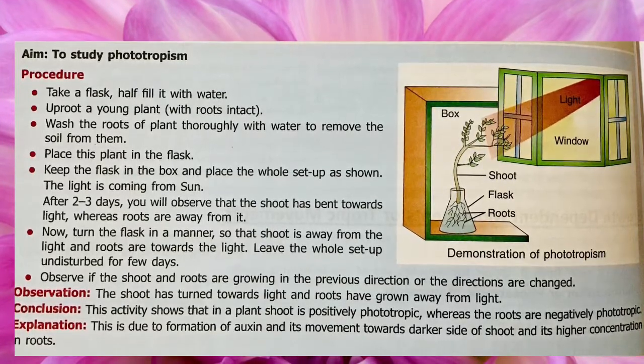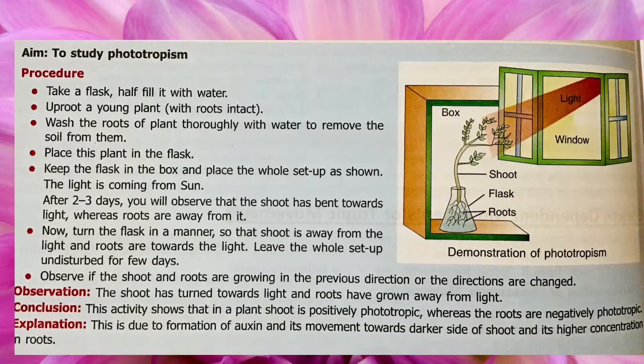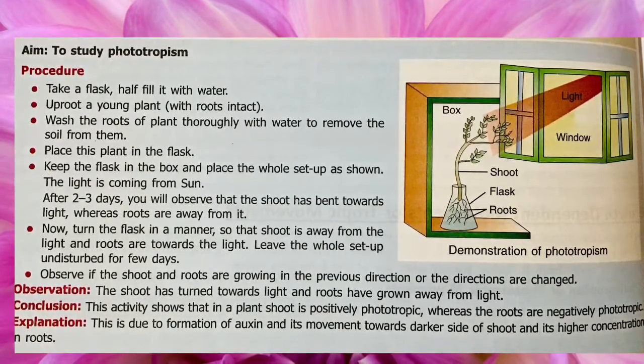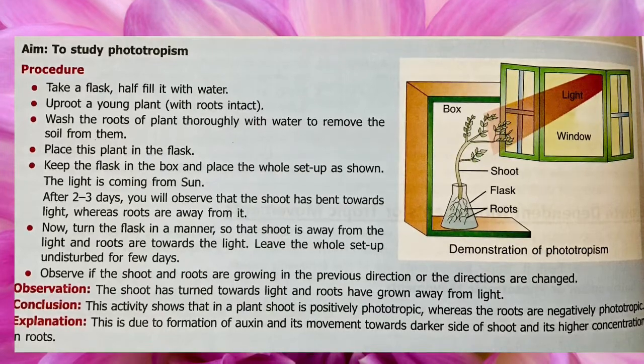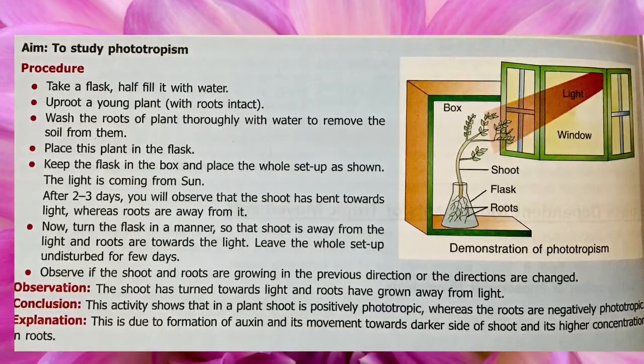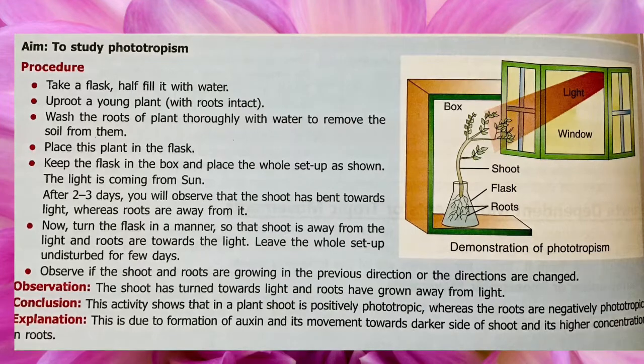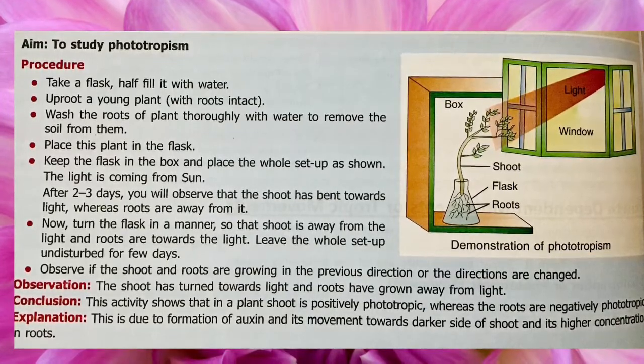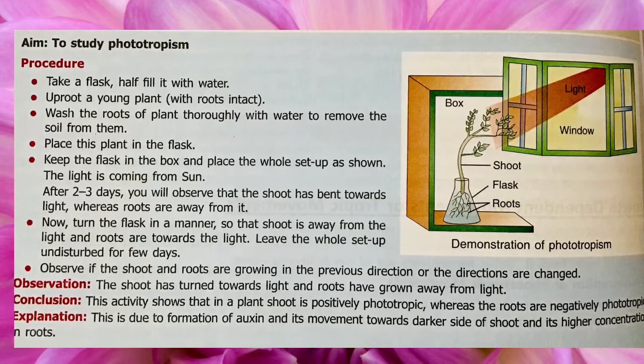After 2 to 3 days, you will observe that the shoot has bent towards light, whereas the roots are away from it. Now, turn the flask in a manner so that shoot is away from the light and roots are towards the light.